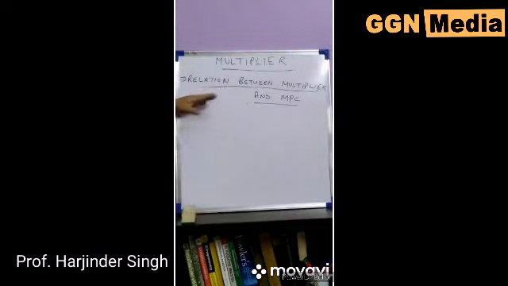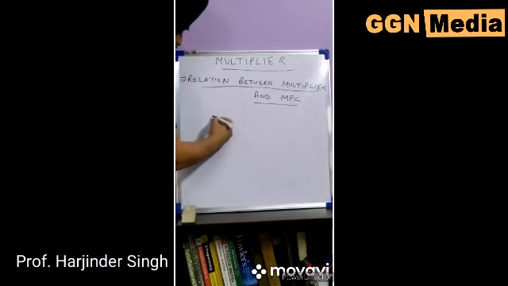This is the relation between multiplier and MPC. MPC is marginal propensity to consume. First, we should know what marginal propensity to consume is. In Punjabi, we call it the propensity to consume. It means how much part of our income is consumed.